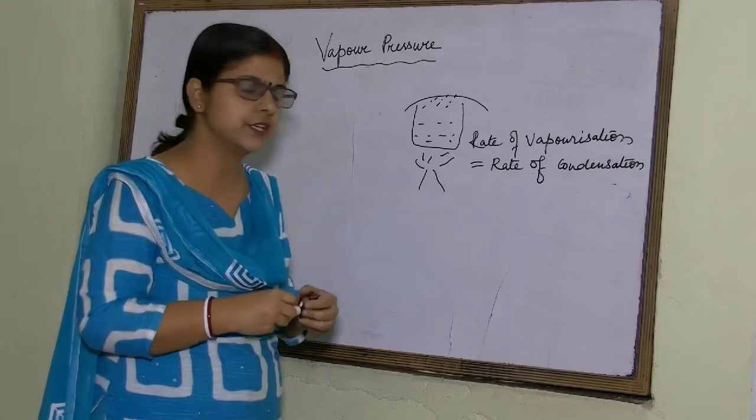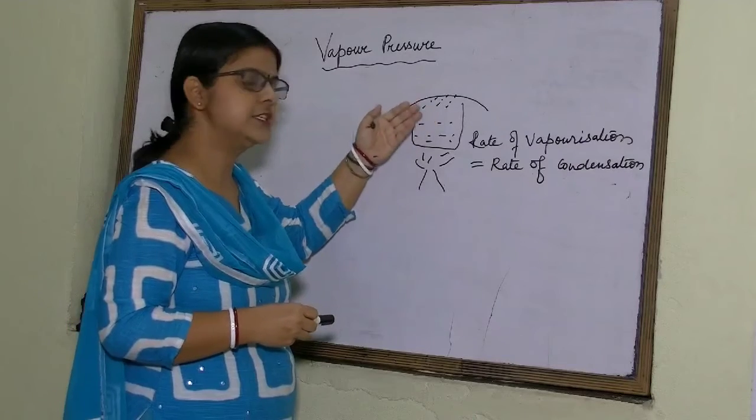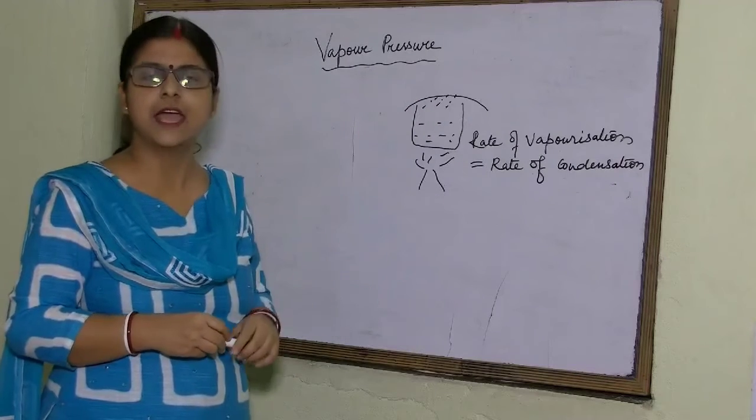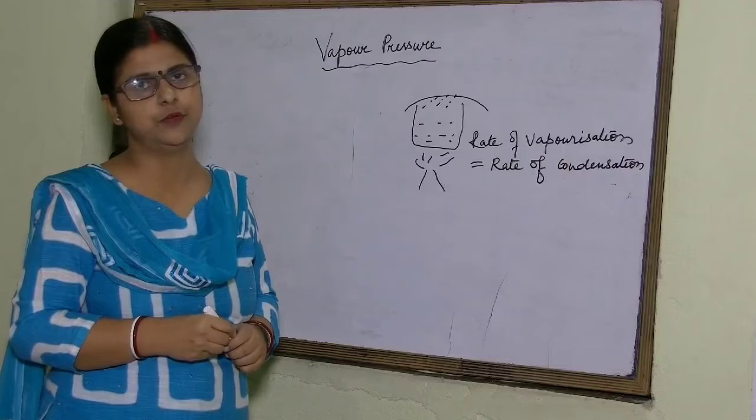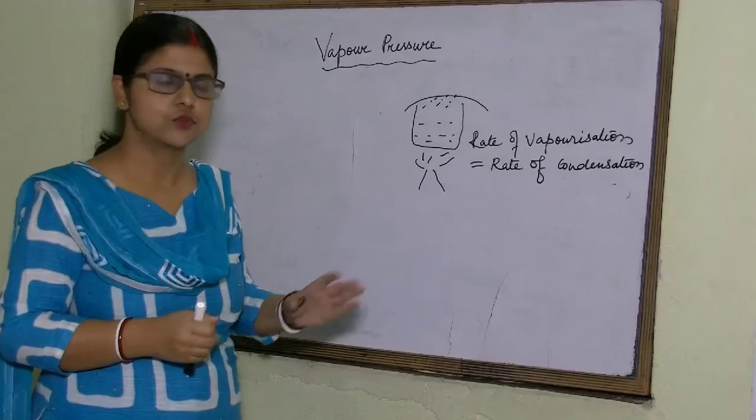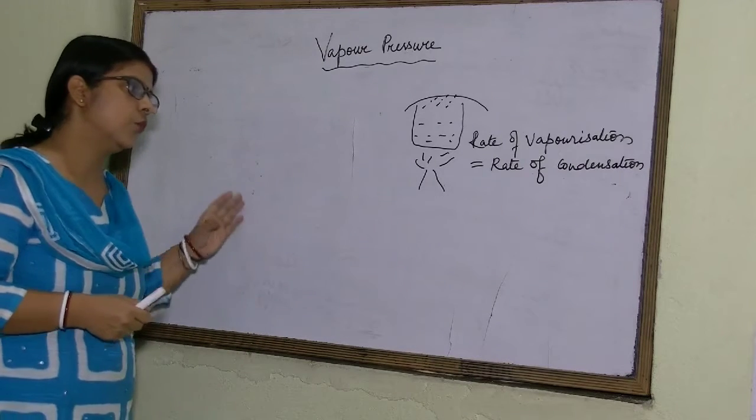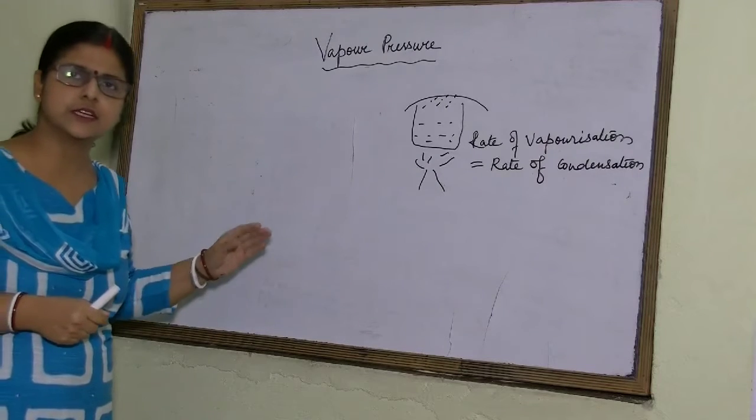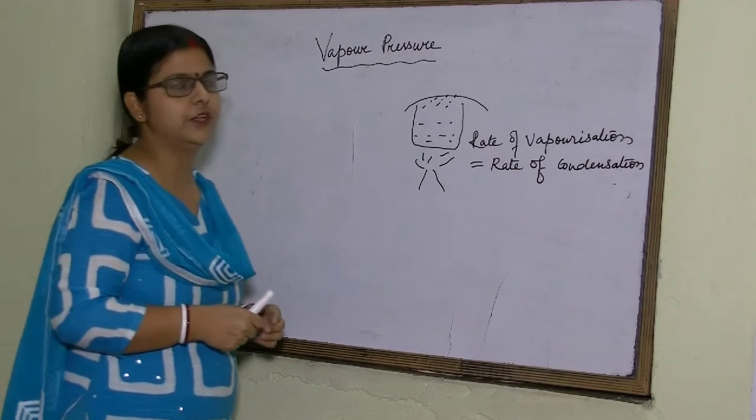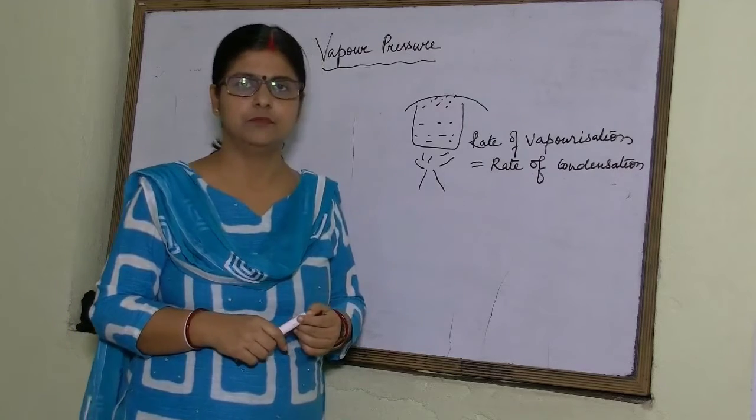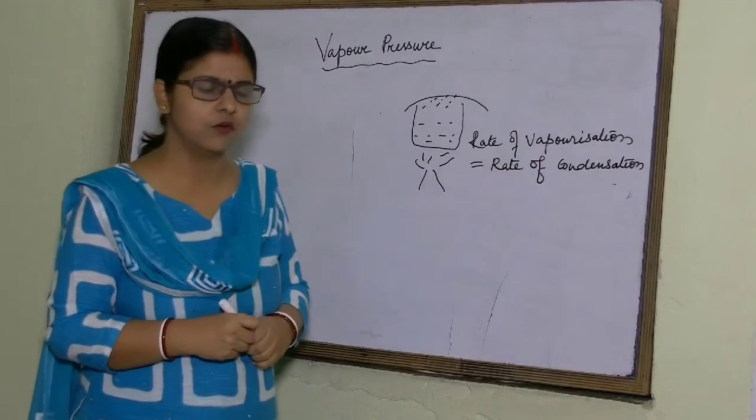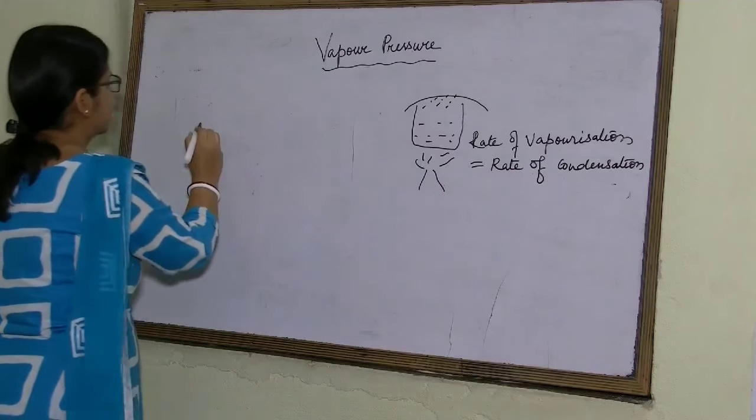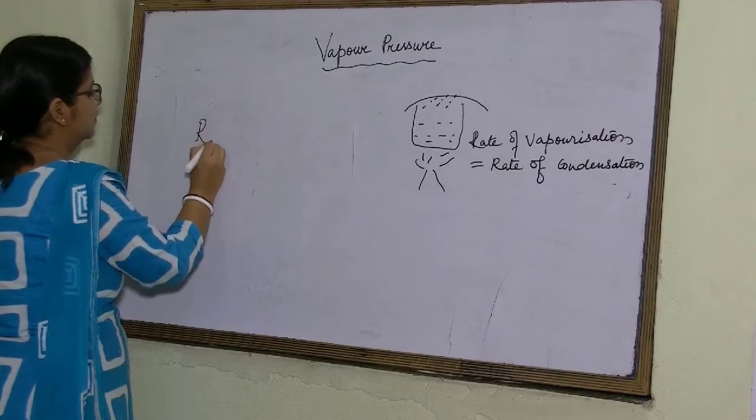At this stage, the vapors over the surface of liquid exert pressure, and that pressure is known as vapor pressure. So again I am telling, what is vapor pressure? Vapor pressure is the pressure exerted by the vapors of liquid at equilibrium. Now, let us take up the topic of solution, that is Raoult's law.